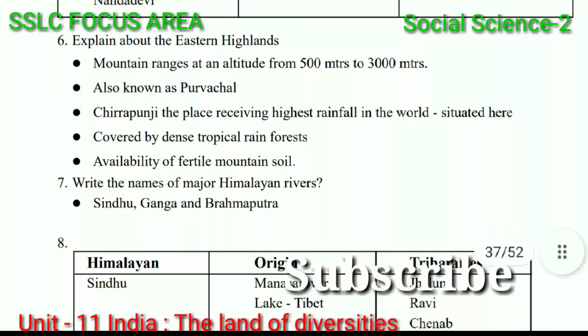Next, explain about the Eastern Highlands. Mountain ranges are at an altitude from 500 to 3,000 meters. Also known as Purvachal. Cherrapunji, the place receiving highest rainfall in the world, is situated here, in the Eastern Highlands, and covered by dense tropical rainforests. Availability of fertile mountain soil. These are the features of Eastern Highlands.